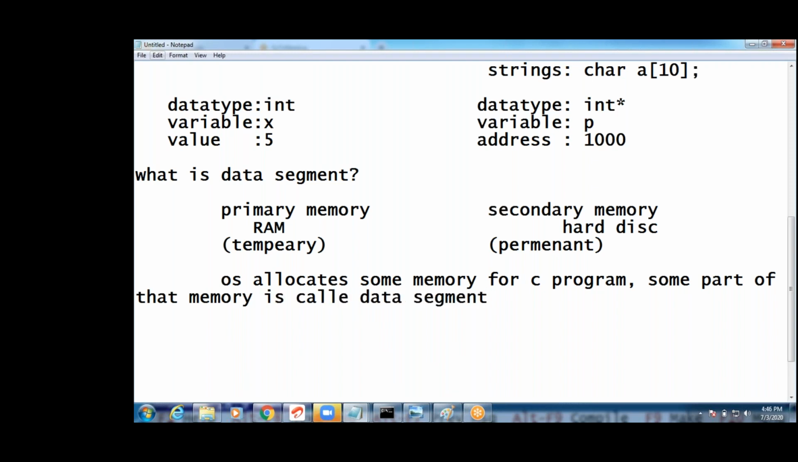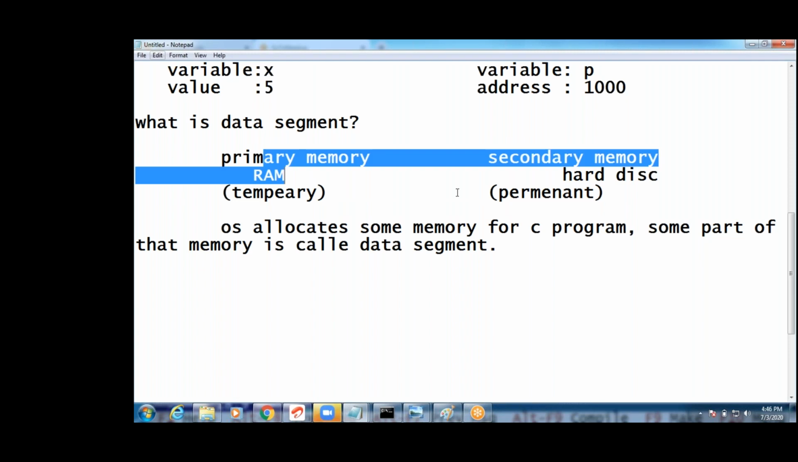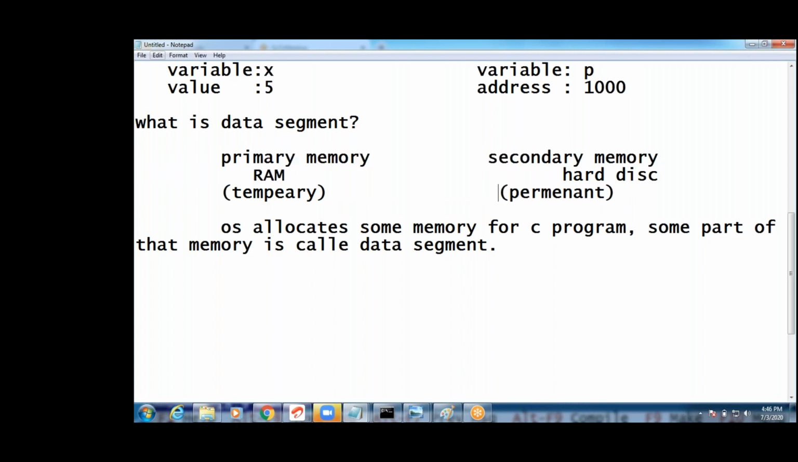In the data segment, what areas will be there? Primary memory is temporary here. The OS allocates in the RAM, not in the permanent area, guys. It won't allocate in the permanent area, only the temporary area. Clear? I will show you this diagram. What is the data segment diagram? First complete this: the OS allocates some memory for the C program, and some part of that memory is called the data segment. I will show you the diagram.